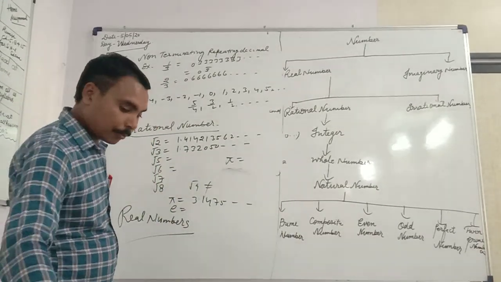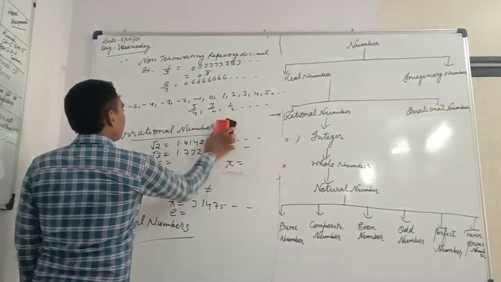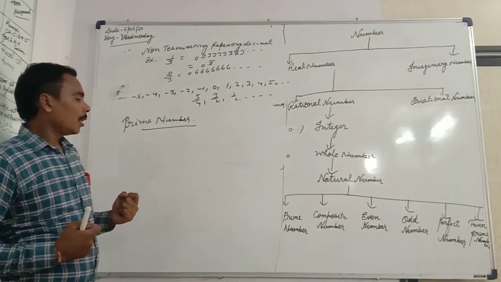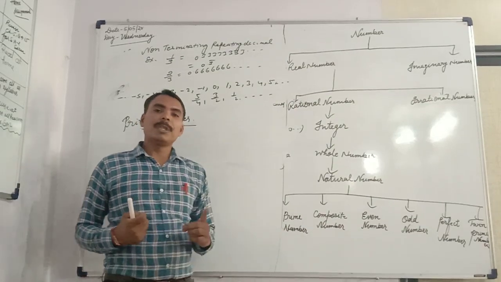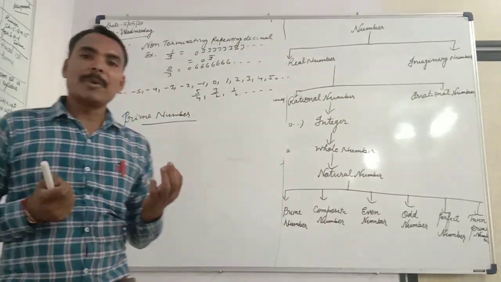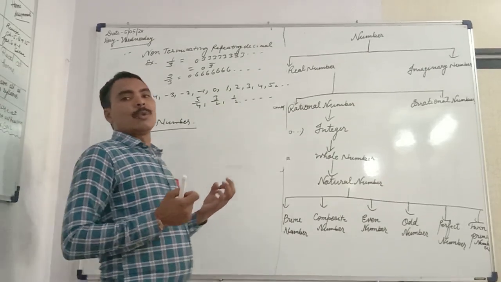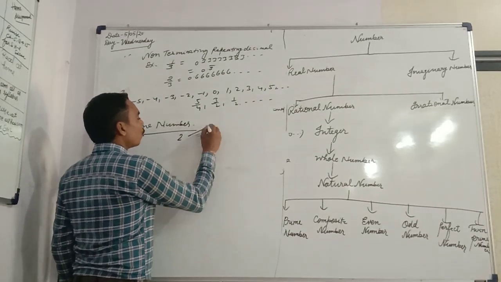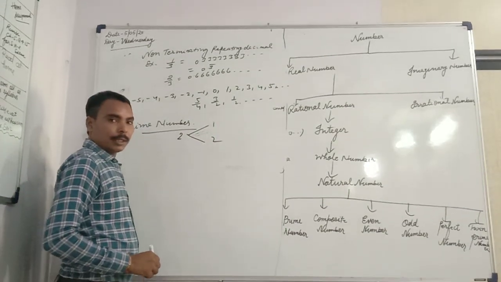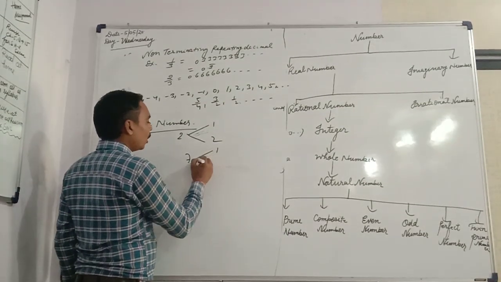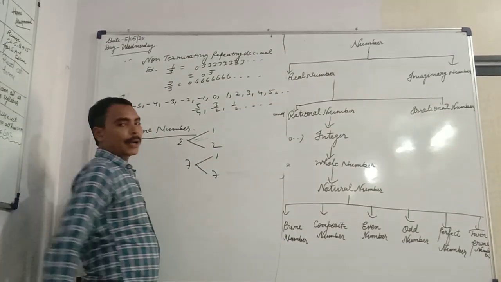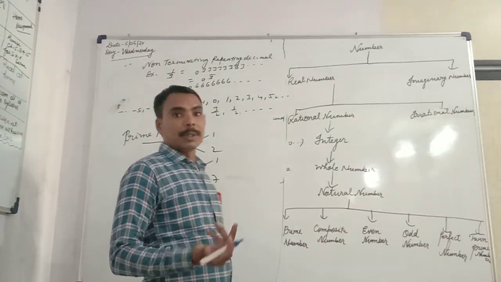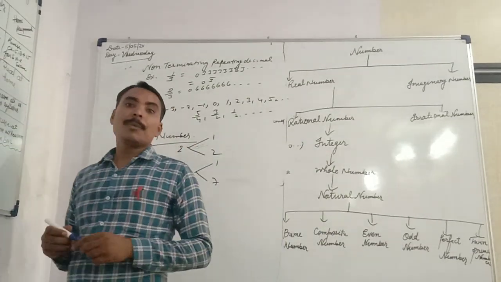For example, already you know what is the prime number. Prime number means the number which is divisible by 1 or itself is called the prime number, or those numbers which have only 2 factors are called prime numbers. For example, 2, the factors are 1 and 2. 7, 1 and 7. So this is called the prime number. 5 also, 1 and 5. 9, no. 11, 13, 17. This is called the prime number.